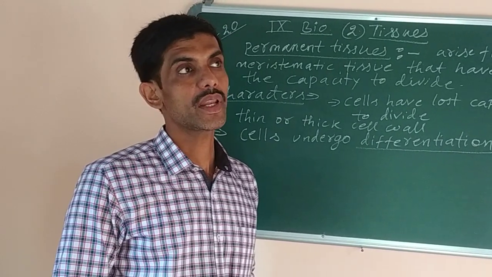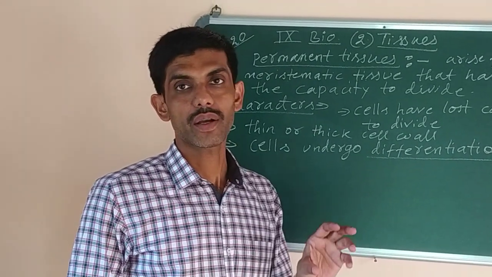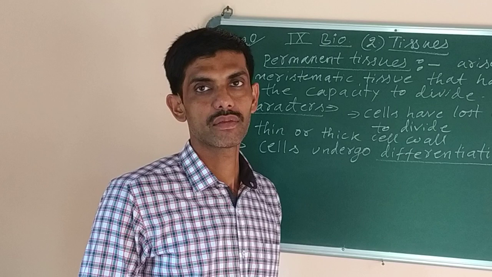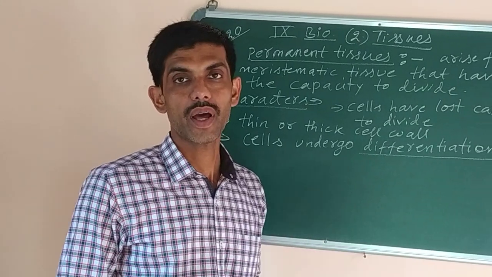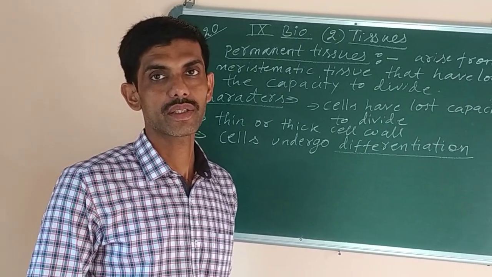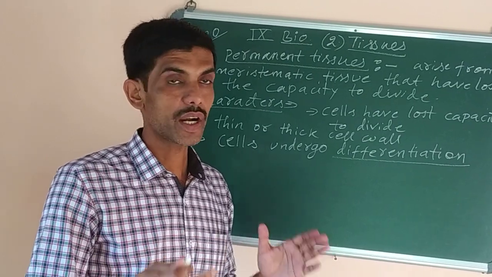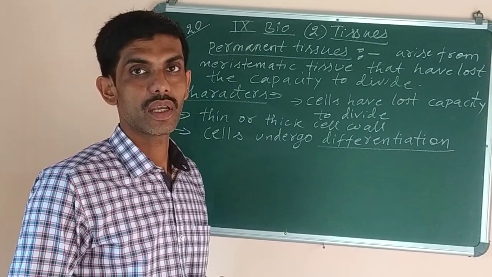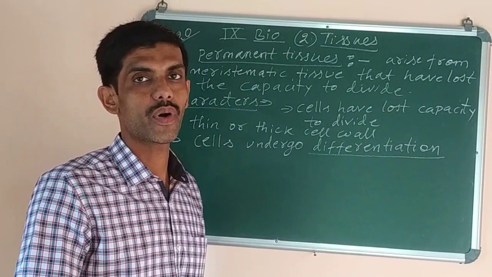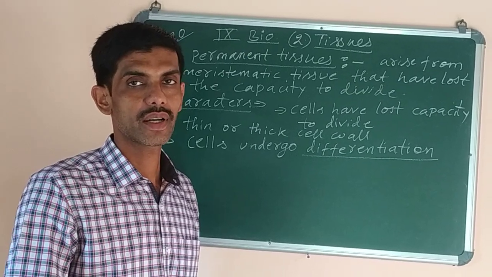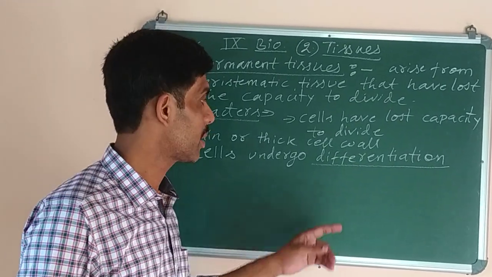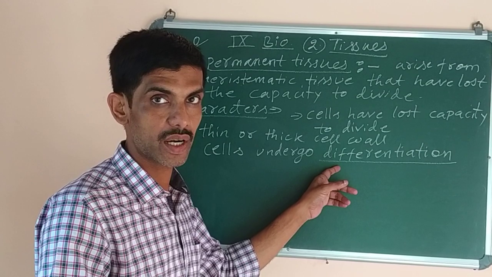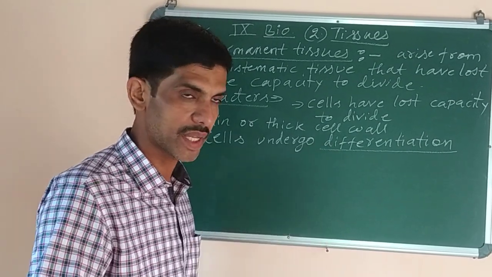For example, when the zygote, which is a single cell formed after the fusion of the male and female gametes, undergoes differentiation, it will undergo changes to form more complex types of cells. That is the meaning of differentiation: cells undergo changes from simpler to complex types.